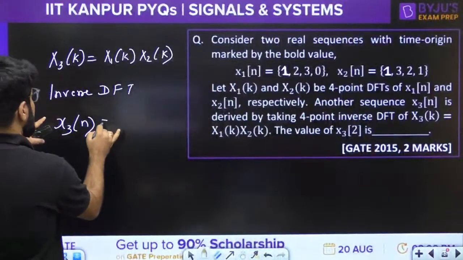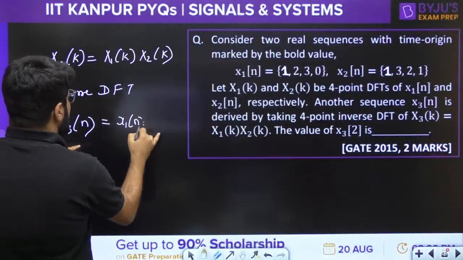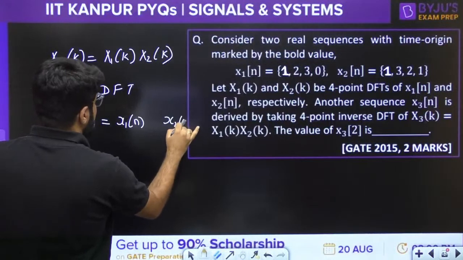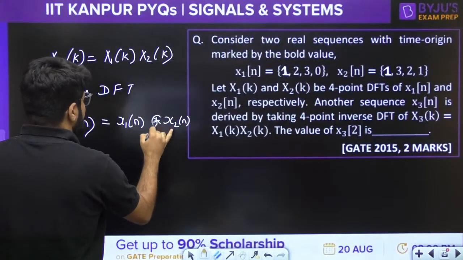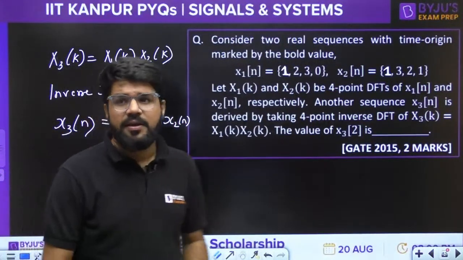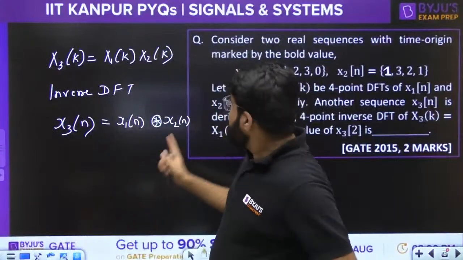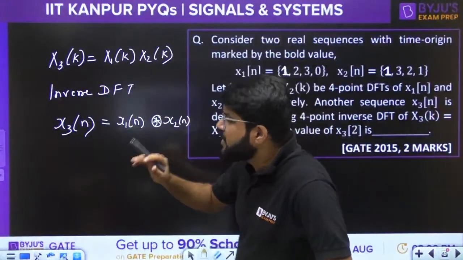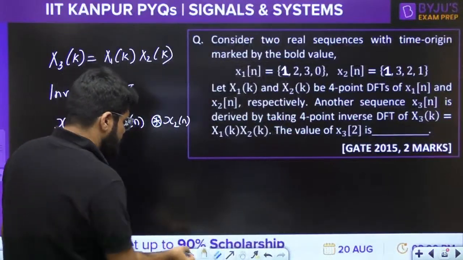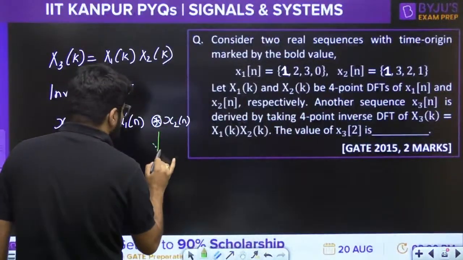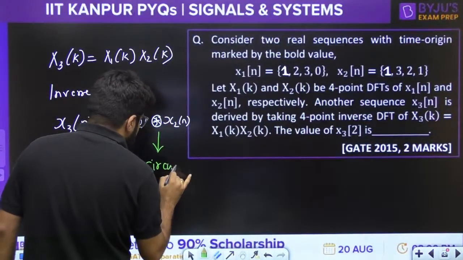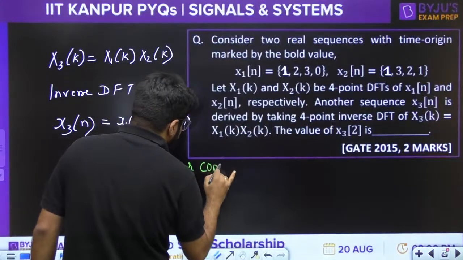So what should x3n be? It is x1n convolution x2n, but IDFTs, we all know, are periodic. And between periodic signals we always have circular convolution.